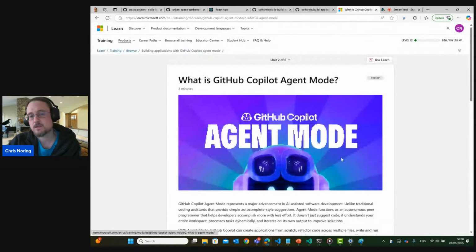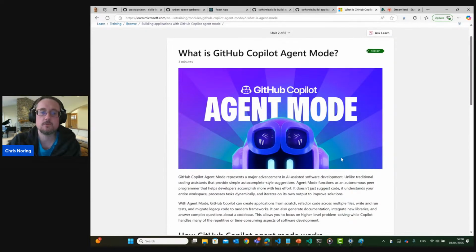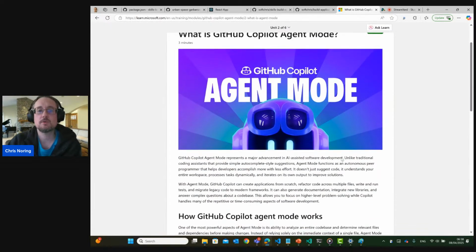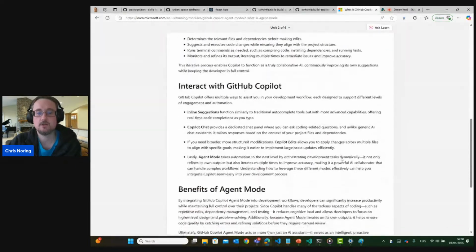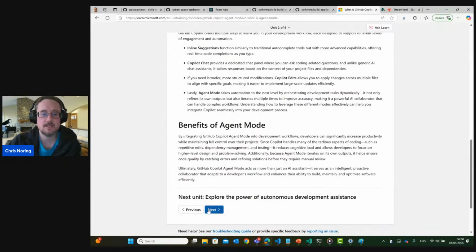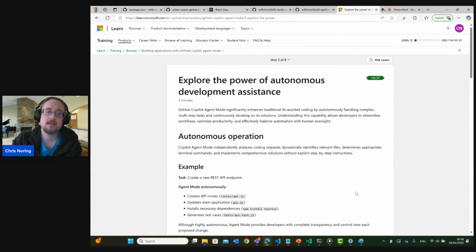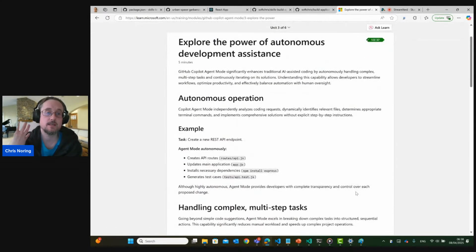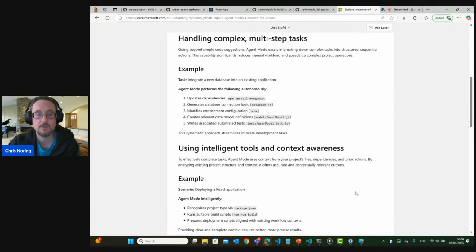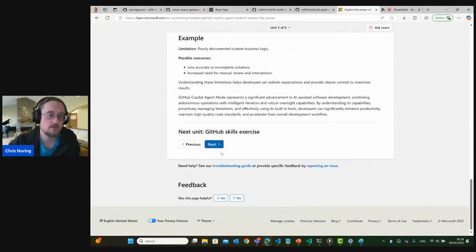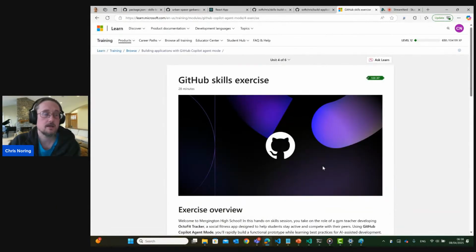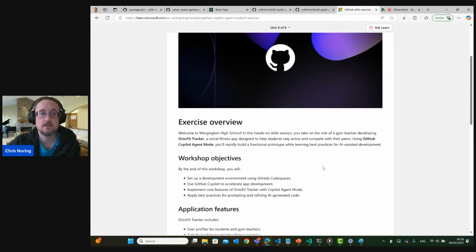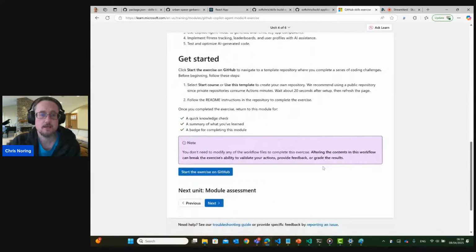And yes, let me just guide you very high level before we venture into Codespaces. Here it talks all about what the agent mode is, so you know what that is, and the benefits of using the agent mode, which is, as I said, it helps you with a lot of the heavy lifting in terms of being able to install binaries or even run commands for you. Here you've got a few different examples of where this agent mode really shines. If you haven't seen edits, you should know that that is multiple file edits, but agent mode takes that to the next level. So lots of information here.